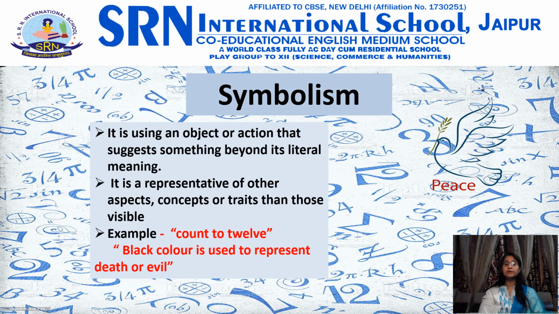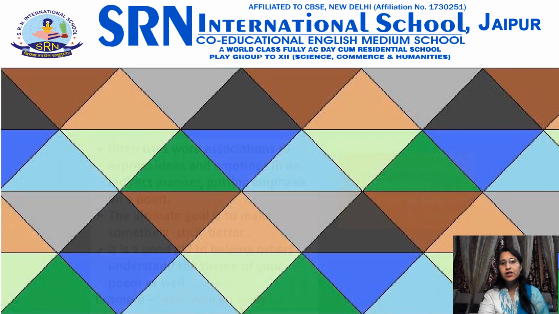Next, we have symbolism. Symbolism in poetry is used as an object or action that suggests something beyond its literal meaning. Symbolism means to imbue objects with a certain meaning that is different from their original meaning or function. It's a representative of other aspects, concepts, or traits than those visible in literal translation. Other literary devices such as metaphor, allegory, and allusion aid in the development of symbolism. Let me give you an example like, count to 12. This is a good example of symbolism.